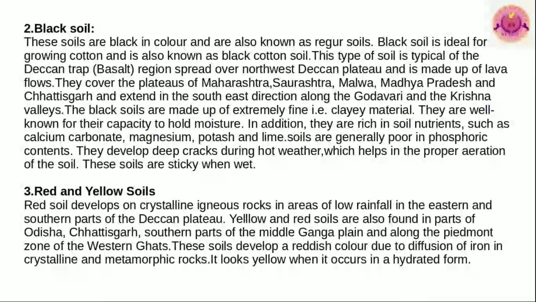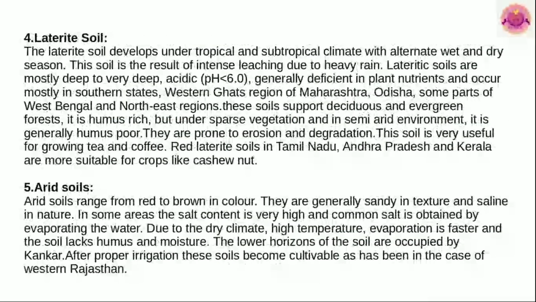Then we come to our question number 3, red and yellow soil. Red soils develop on crystalline igneous rocks in the areas of low rainfall in the eastern and southern parts of the Deccan Plateau. The yellow and red soils are found in parts of Odisha, Chhattisgarh, southern parts of the middle Ganga plain and along the piedmont zone of the Western Ghats. These soils develop a reddish color due to diffusion of iron in the crystalline and metamorphic rocks. It looks yellow when it occurs in a hydrated form.